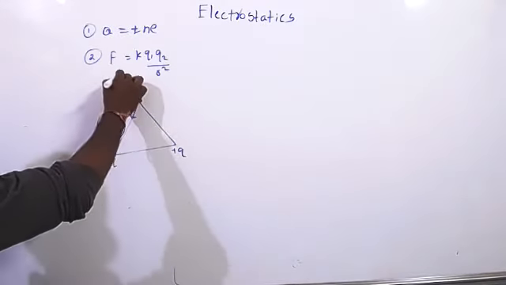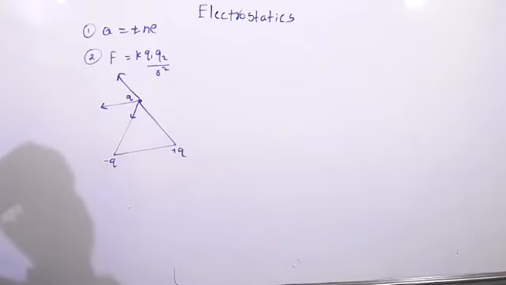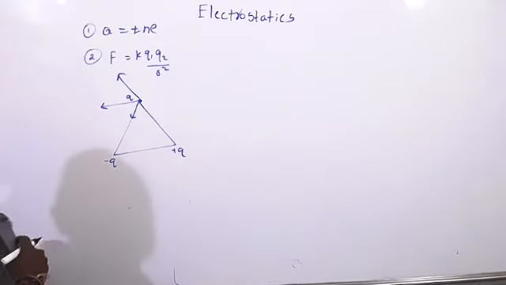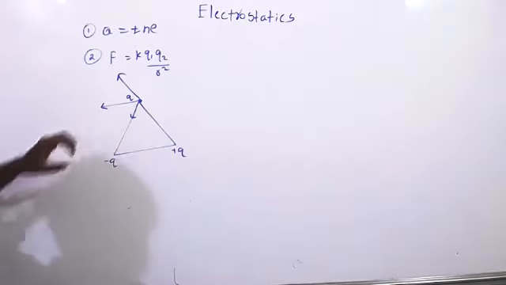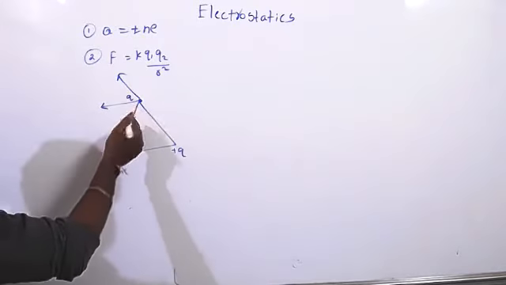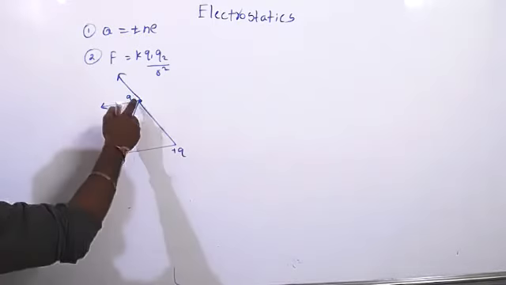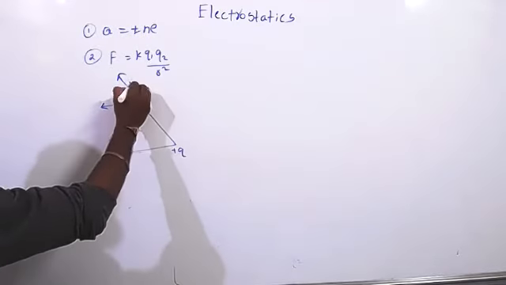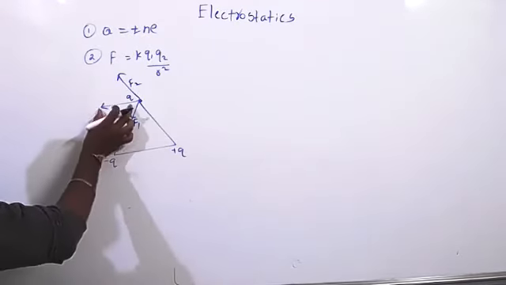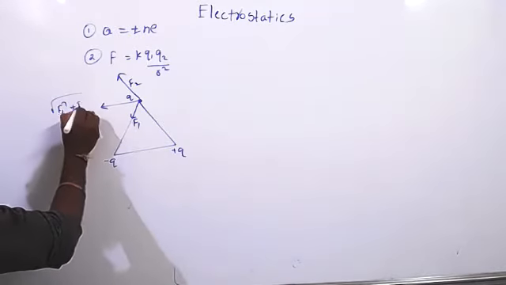Force between these two will be in this direction, so the resultant force will be in this direction. Do you remember this type of sum? Sir, I didn't understand why it is going in the minus direction, sir. Attraction, right? Okay, sir. Now the force between these two charges, that is F1, is in this direction because there is attraction. Between these two there is a repulsion force, so F2 will be in this direction. So the resultant we know, right? Root over F1 square plus F2 square. Do you remember now?